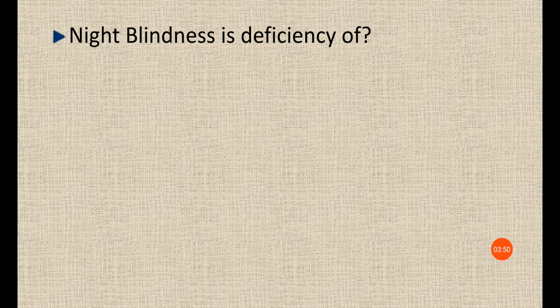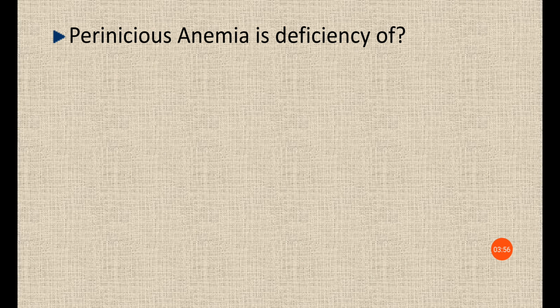Next, night blindness is deficiency of, it's a known thing, vitamin A. Pernicious anemia is deficiency of. Anemia means bloodlessness and lack of blood. That is vitamin B12, cyanocobalamin. All these questions have appeared in previous year exams, that I have collected and consolidated into this video.